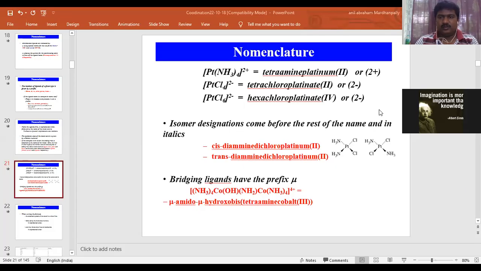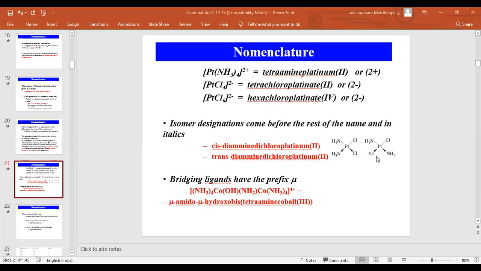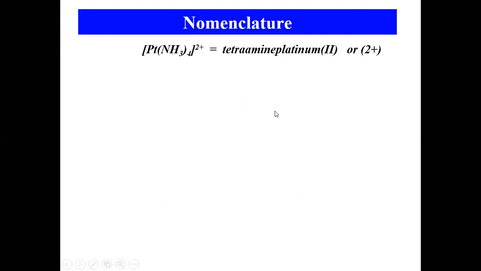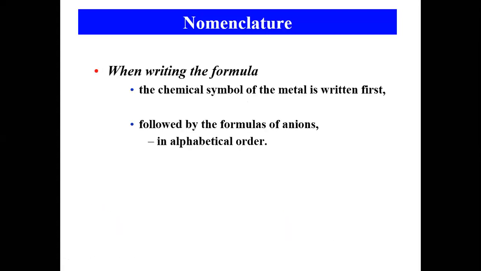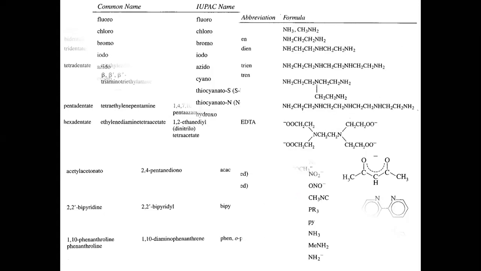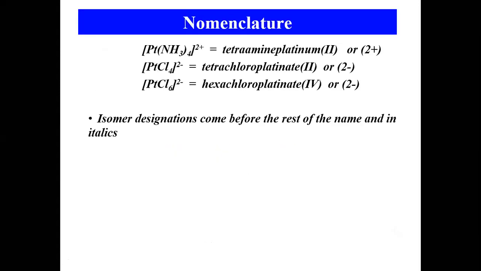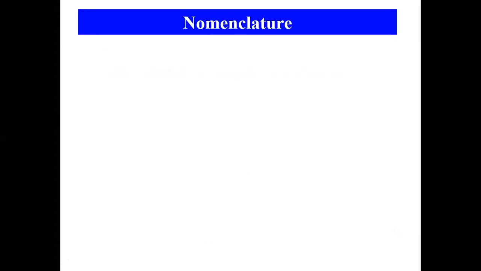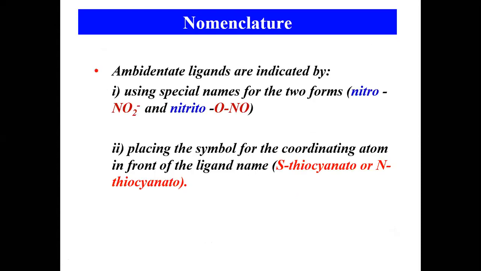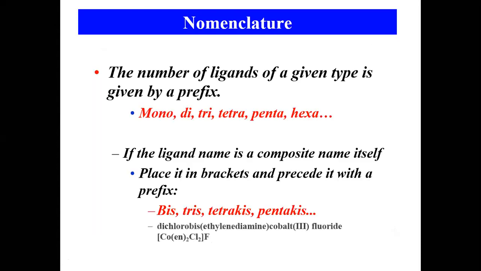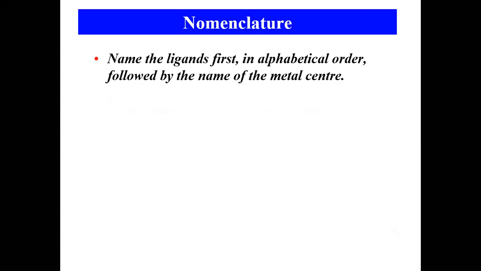Up to this point we have seen, so if it is a simple ligand, we should say mono, di, tetra, etc.